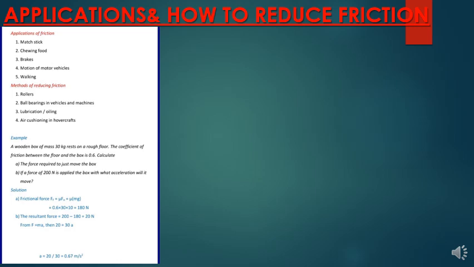So how do we reduce friction? Number one, rollers. Rollers are basically just cylindrical logs. They can be made of wood or metal. This is how they look.